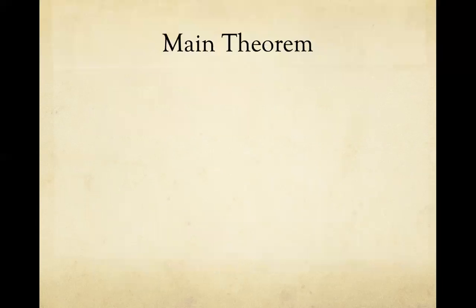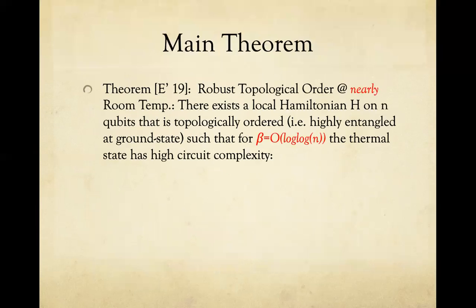And our main theorem is that this conjecture holds for nearly optimal parameters. In other words, there exists a local Hamiltonian H on n qubits that is simultaneously topologically ordered. And for beta, which is maybe not O(1), but O(log n), right? In other words, the temperature is almost constant, just decays like 1 over log n. The thermal state has high circuit complexity, as desired.